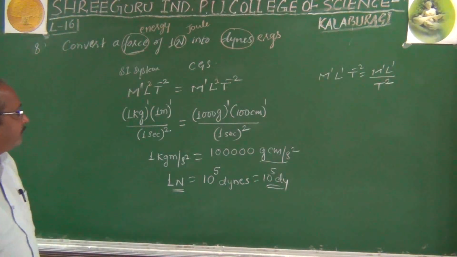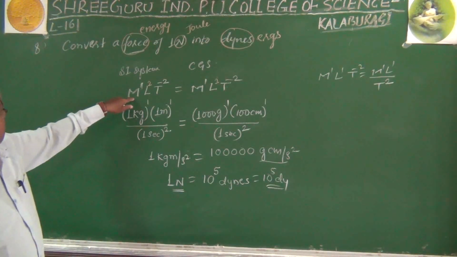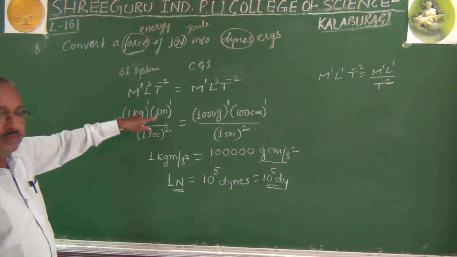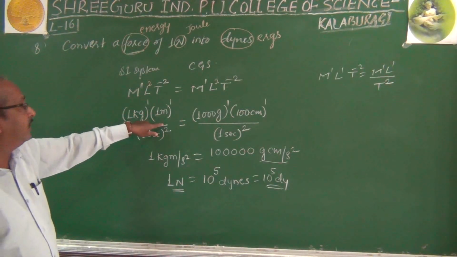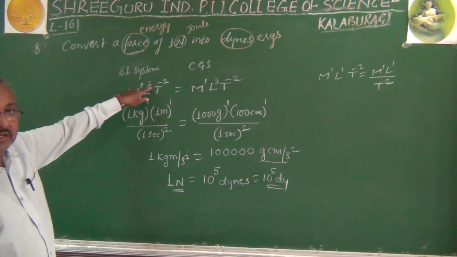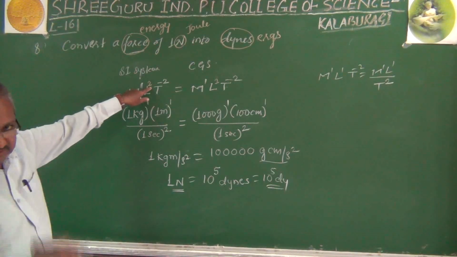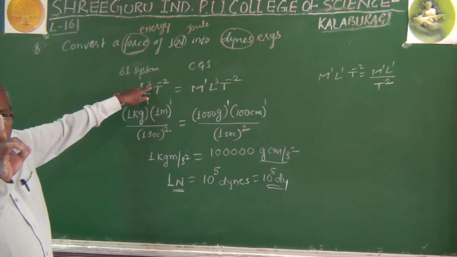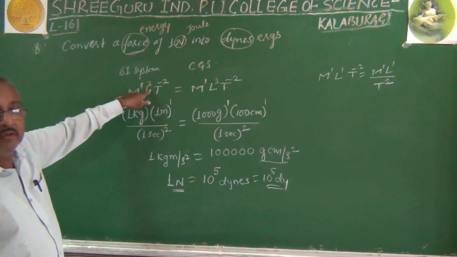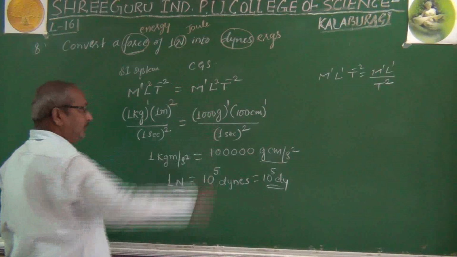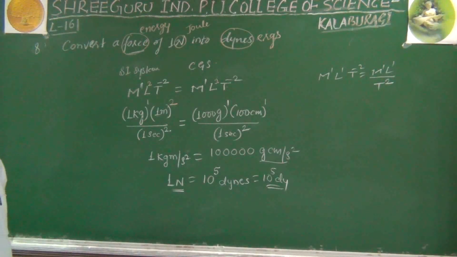Now look here. Again M is the mass, in the SI system it is kg, so here we wrote 1 kg. And L is the length, measured in meter, so it is 1 meter. To the power, better to observe carefully, we have 2. In the last question, it was to the power 1. The dimension of length in the case of force is only 1, but in the case of energy we have the power 2. So we will write it as whole to the power 2. Then the remaining will be as it is.